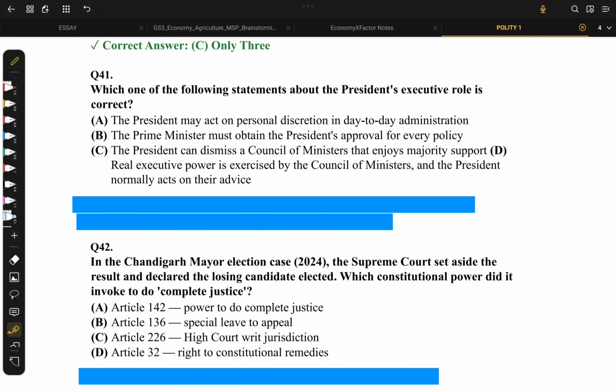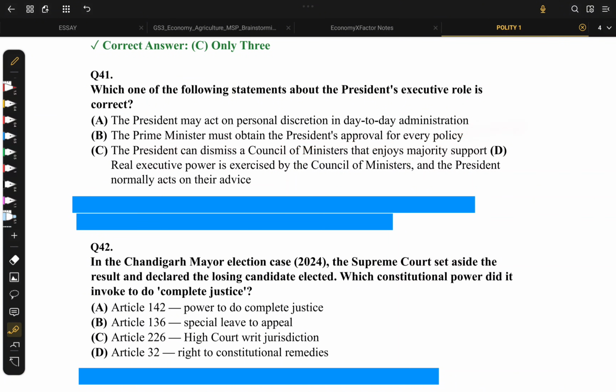Okay, now let's move on to question number 41. Which one of the following statements about president's executive role is correct? President may act on personal discretion in day-to-day administration. No, because he majorly acts on aid and advice of Council of Ministers. The Prime Minister must obtain President's approval for every policy.